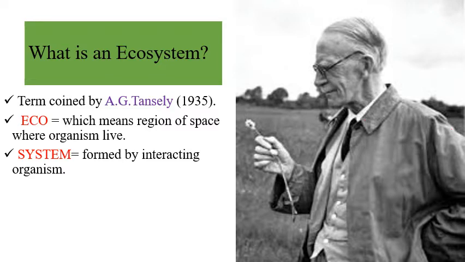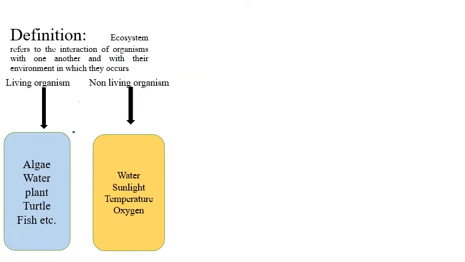He coined this word: eco, which means the region of space where organisms live, and system, which means formed by the interacting organisms. Definition: ecosystem refers to the interaction of organisms with one another and with the environment in which they occur.